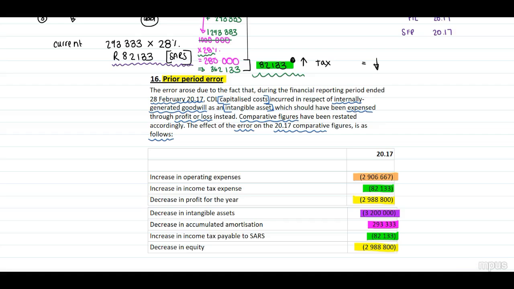Therefore, you are able to identify the net decrease in our profit and loss is the same as the net decrease in our equity. And this is your prior period error note. Not that difficult, guys. Main thing, identify what happened, what should have happened, and include the difference.